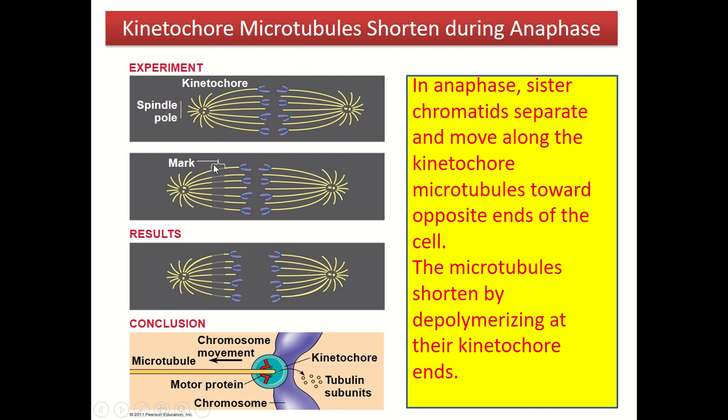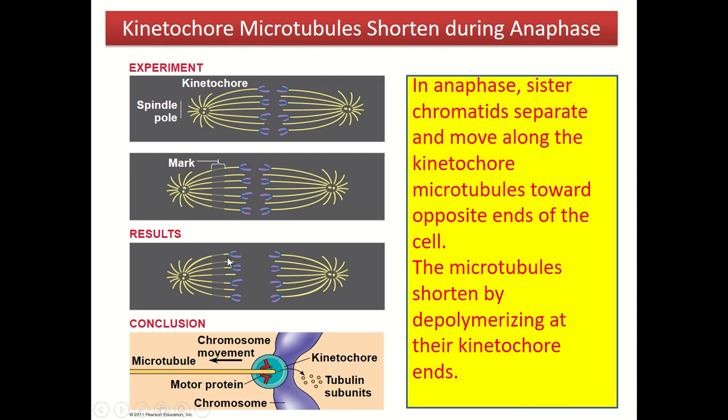We will mark over here at the kinetochore microtubule, and then during the experiment, what will happen? The chromatid becomes very close to the line that has been marked. Therefore, this part of the kinetochore microtubule has become shortened.